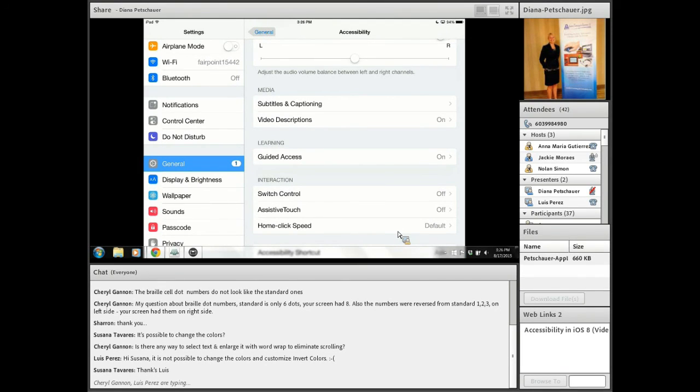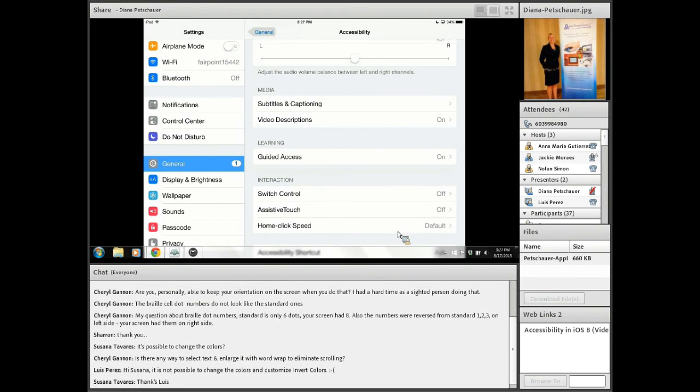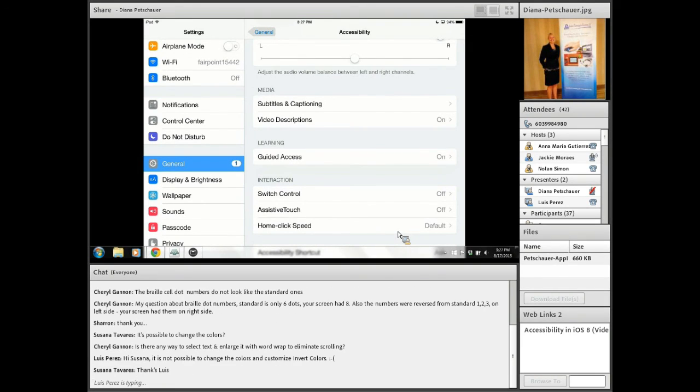You can also put this on your accessibility shortcut so that you can turn it on with a 3-finger tap of the home button, 1, 2, 3. So if you're in a particular app with a student and you want them to stay engaged in that app and you don't want them to be able to hit the home button, you'll turn on guided access. It'll ask you for a 4-digit passcode. Don't forget your passcode. Write it down, save it in a folder, make it your PIN, whatever you need to do, but don't forget the code and don't give it to the student.